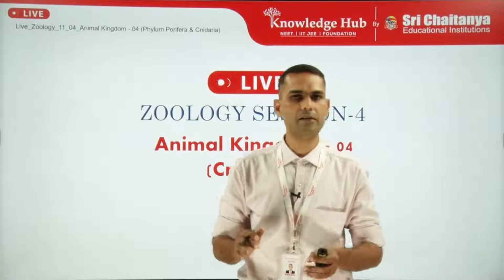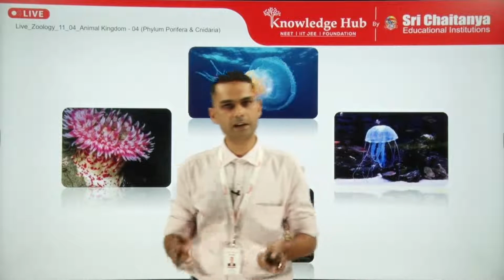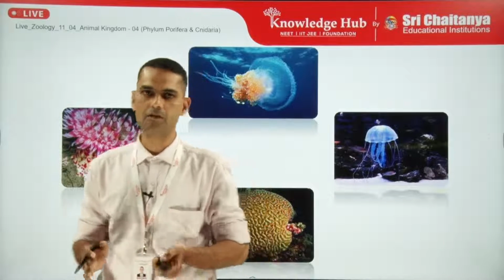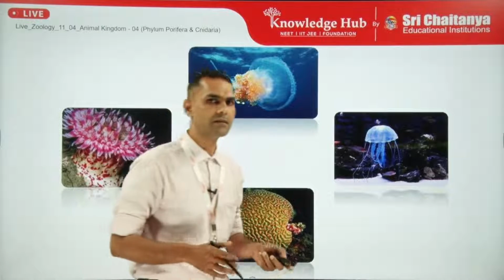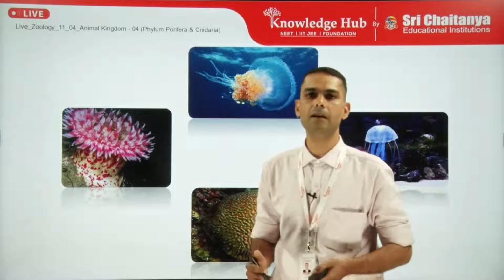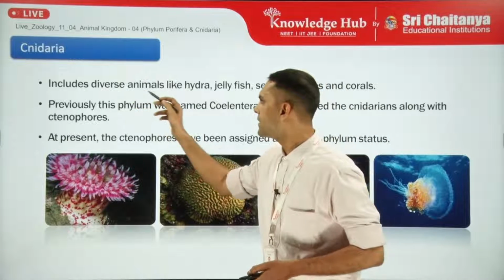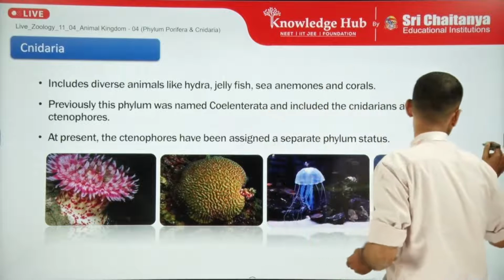Today in this session we are going to start with the next phylum, that is phylum Coelenterata or Cnidaria. In the previous phylum we studied the basic characteristics along with some examples of phylum Porifera. In this session we will continue with the next phylum, phylum Coelenterata or phylum Cnidaria. Now as we can see, it includes diverse animals like hydra, jellyfish.